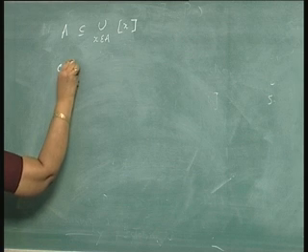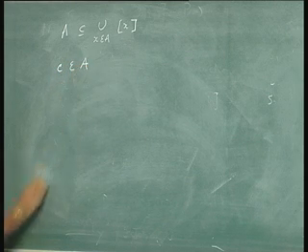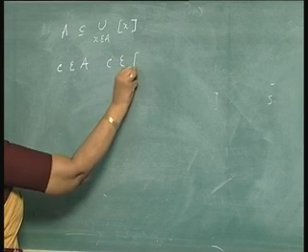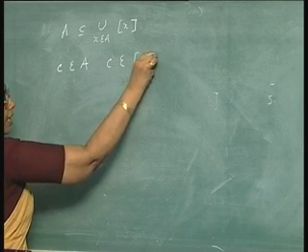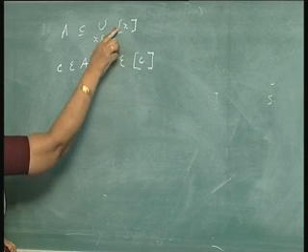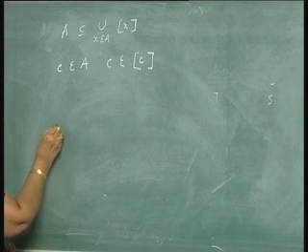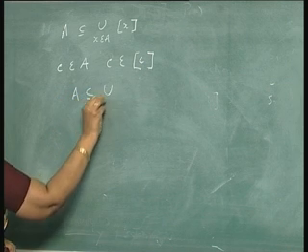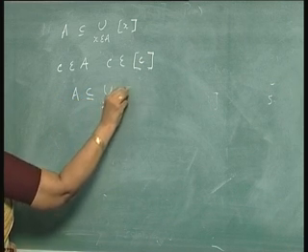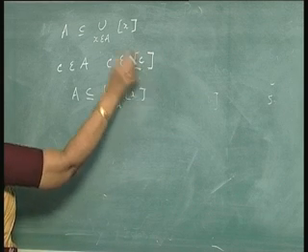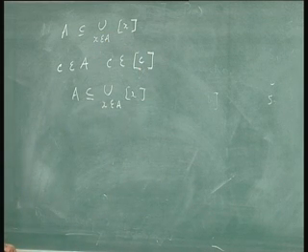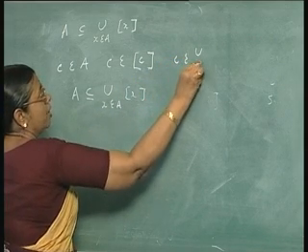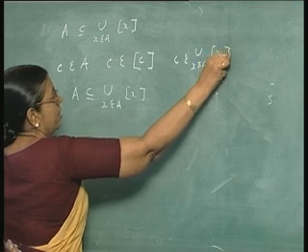Take some C belonging to A, then C will belong to the equivalence class of C, and that is one of these classes, is it not? So, if C belongs to A, C will belong to the union over x belonging to A of the equivalence class of x, and from this you get this conclusion.